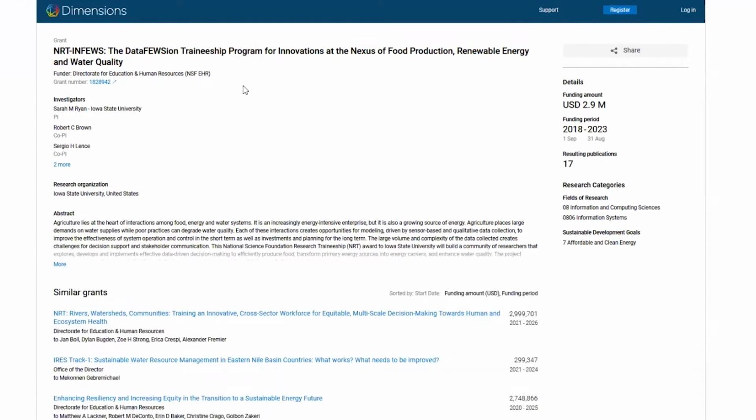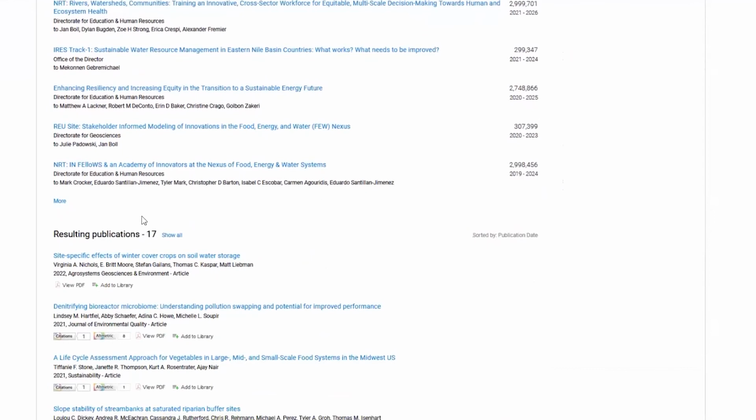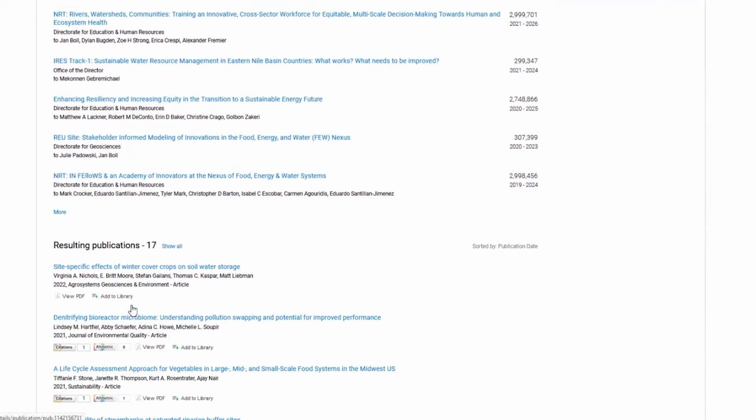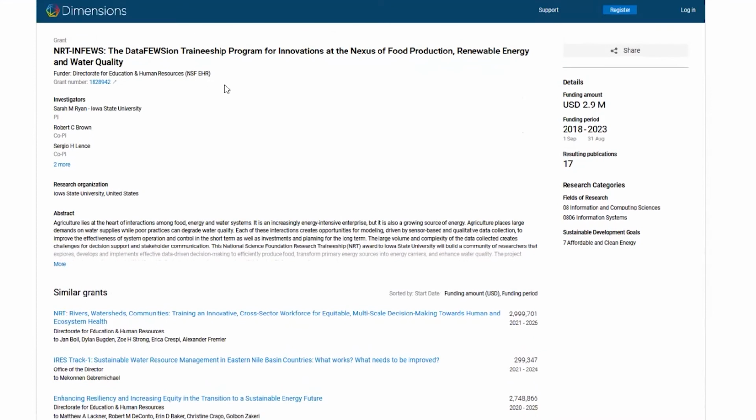And so we can see this grant. And so it's an NSF grant. You can see similar grants and publications that have come from this grant. And because this is linked, the grantor, NSF, now can know about that Figshare record, know about your research. So it's really nice to be able to report back to your grantors and show these links.